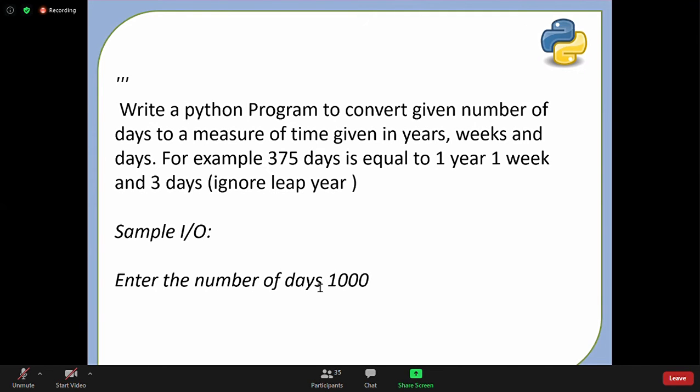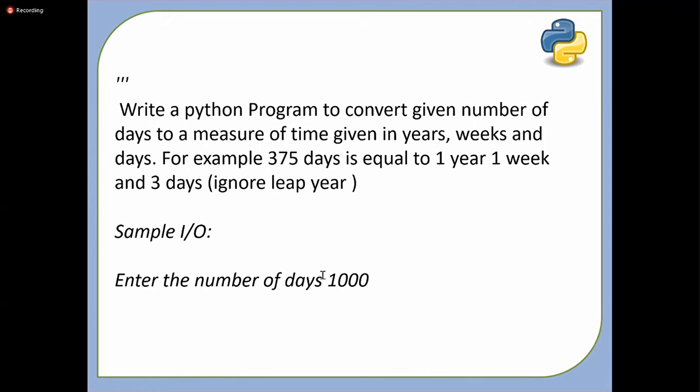Okay. So based on that, we are making it actually. 2 years, 38 weeks, and 57 days. Okay. Yeah, that's true. 375 has 1 year, 1 week, and 3 remaining days. Thank you, Vishwajit, for helping friends.